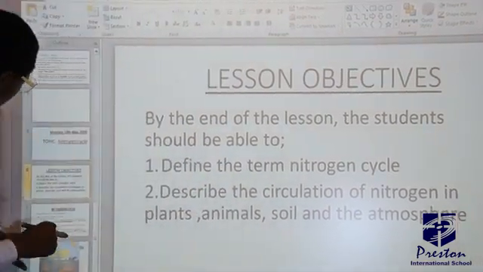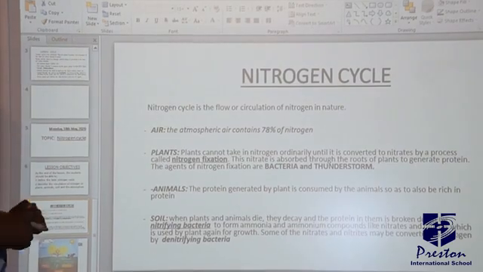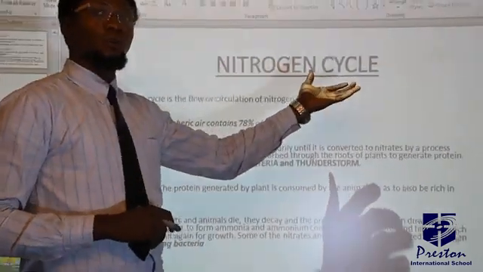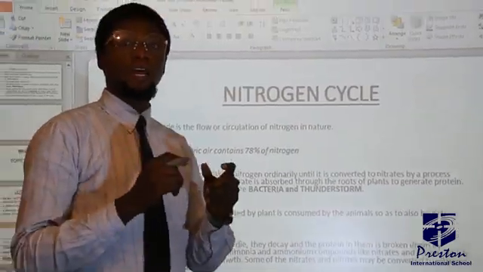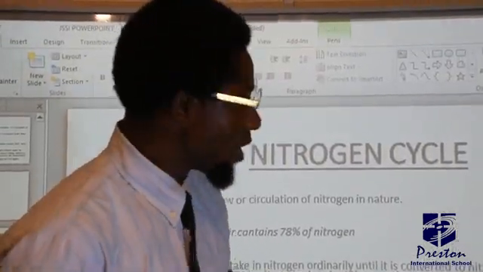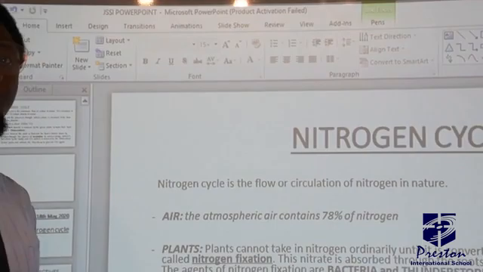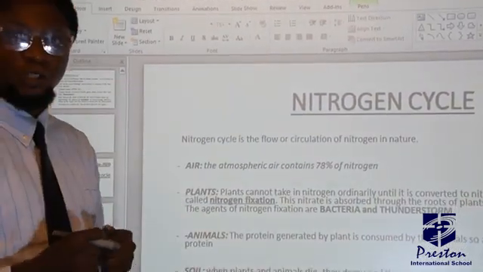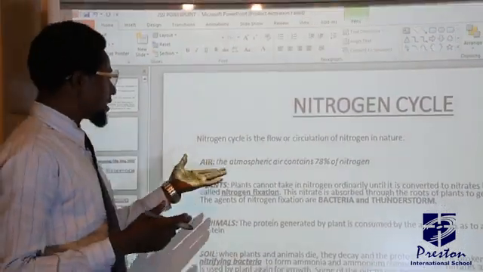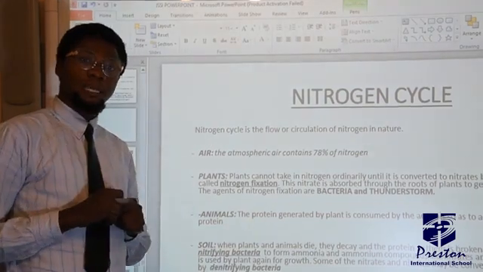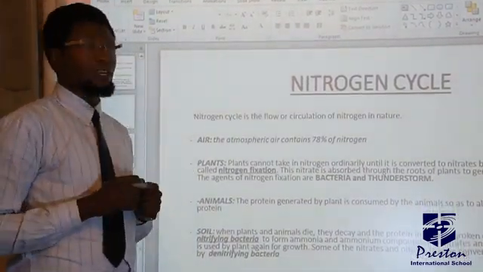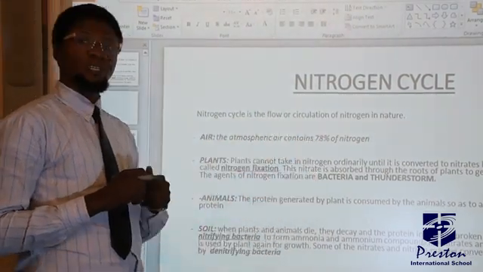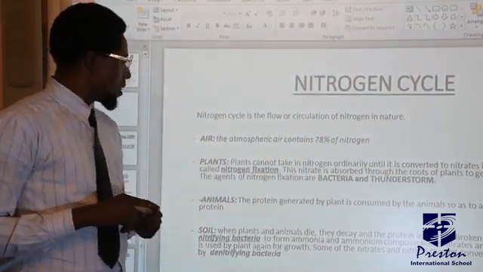Now, to start with, what do we mean by nitrogen cycle? Nitrogen cycle is the continuous flow of nitrogen in nature. And what are the various processes by which nitrogen can be circulated in nature? We have all learnt about the air, which comprises the highest percentage of constituents. That is 78% nitrogen.